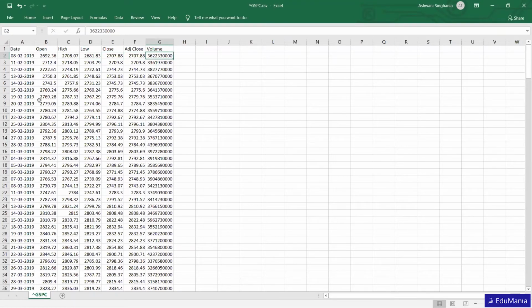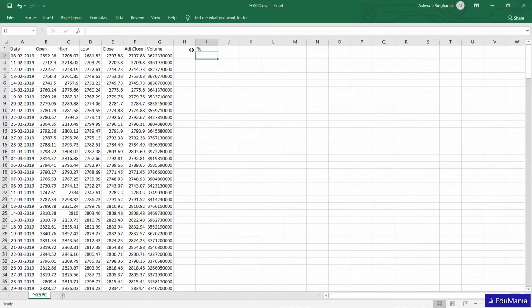When we talk about return, how will we calculate the daily return? What is the daily return we are getting on this stock? For example, if I want to calculate the daily return for this S&P 500, let's make a column for return, and calculate here the daily return for this particular stock.